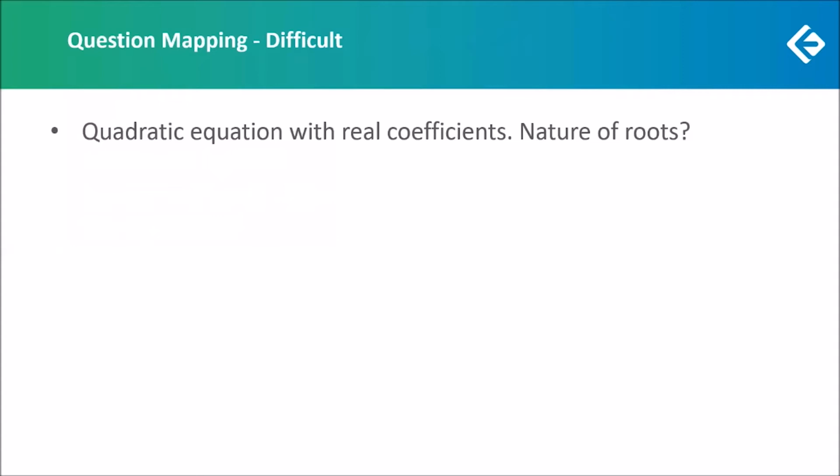We found that one root was complex, and from that we had to deduce that since the coefficients are real, the other root also has to be complex and it has to be a conjugate of this root. So those deductions were difficult, and normally we do not deal with complex roots. Conjugates, students are usually unfamiliar with that. And those deductions especially are conceptual. And that is why this question has been mapped as difficult. So I believe that not many students would have got this correct.